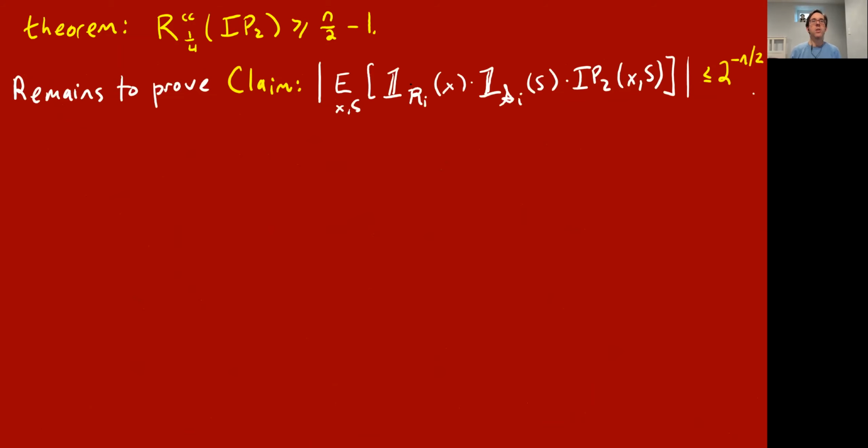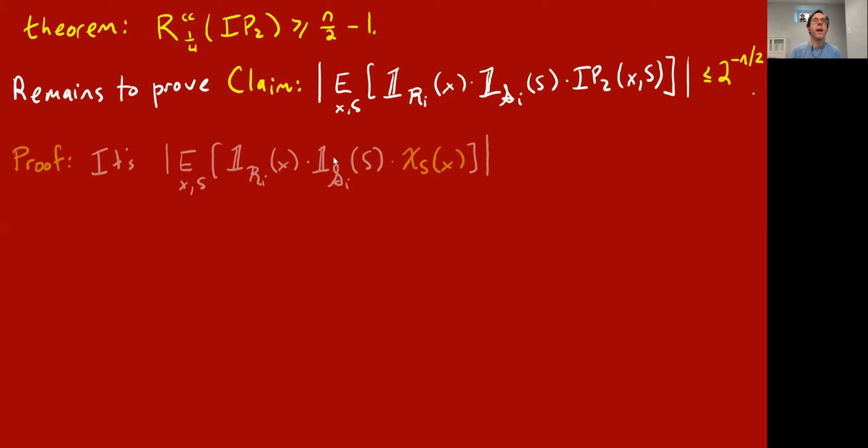Okay, so this is really the last slide. The last thing I need to prove is this claim that this discrepancy quantity is super small. And we'll use analysis of Boolean functions for this. So this quantity, I'll now remember that inner product mod 2 applied to inputs x and s is nothing more than this Fourier character. It's the product of the s bits of x.